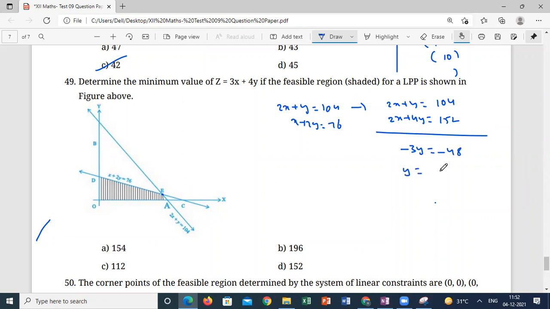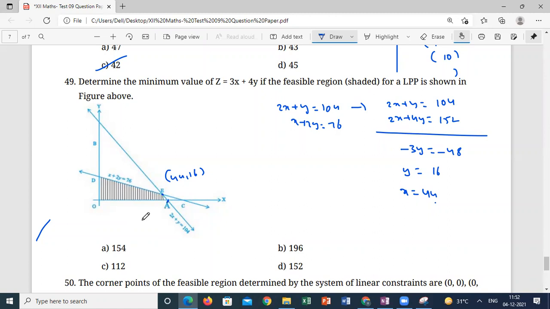So y is equal to how much? 16, sir. If I substitute the y value in any one of the equations, what is your x value? 44. 88 plus 16 is 104, correct?